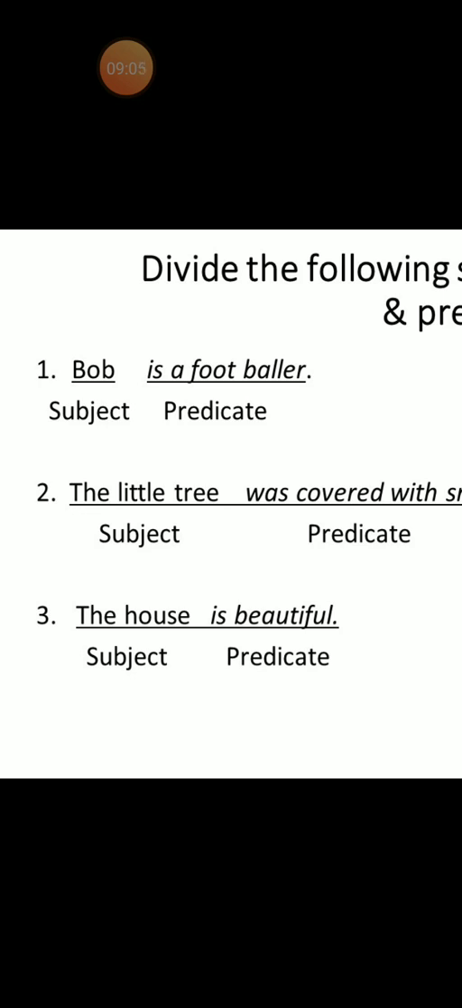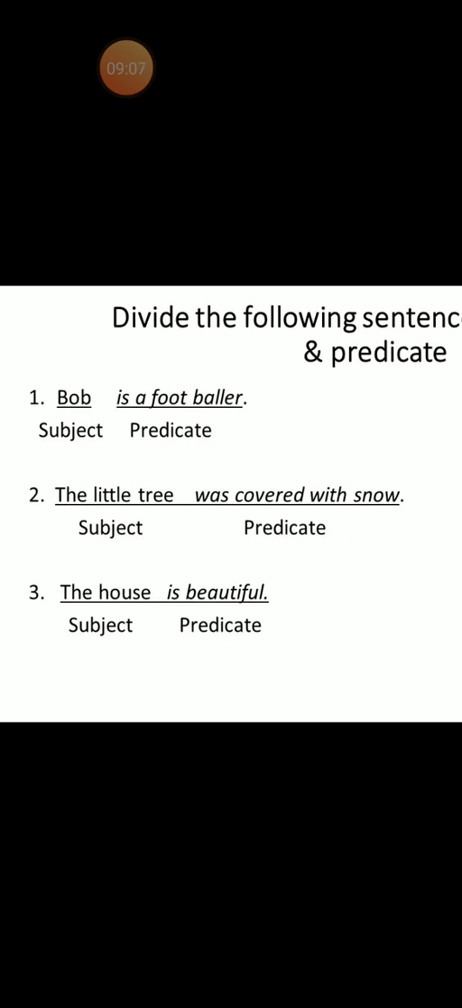You understood, students? The little tree was covered with snow. The little tree. What was covered with snow? The little tree. So here the little tree is our subject and was covered with snow is describing our subject, and so it is our predicate.